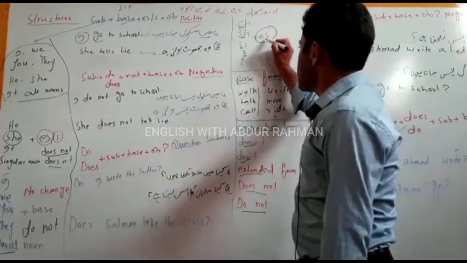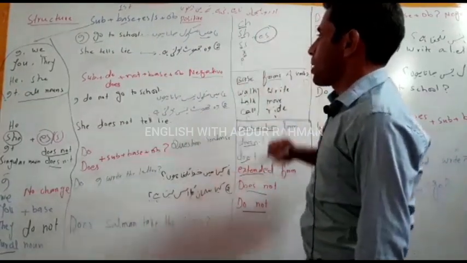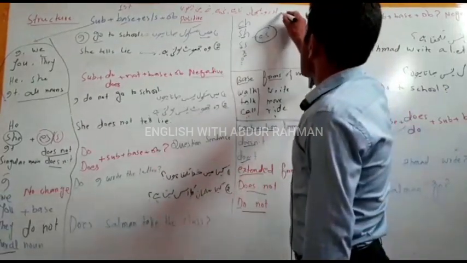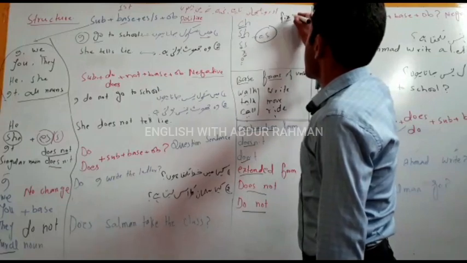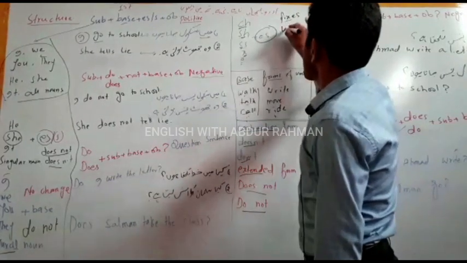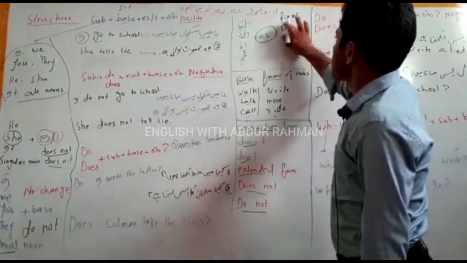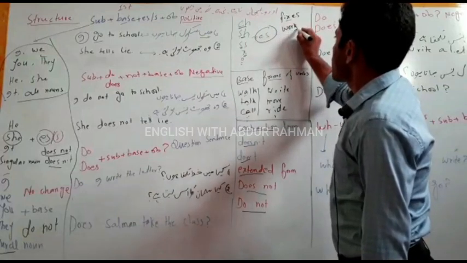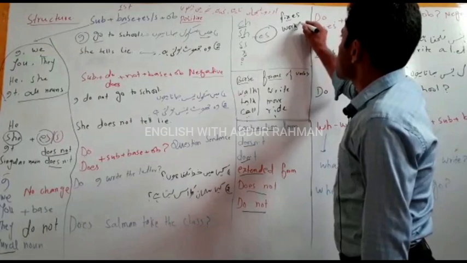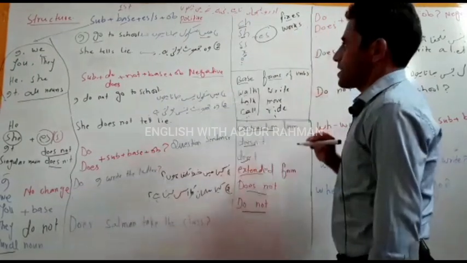For example, fix is ended by x, so we add es. Come to the second word, work, ended by k, so here only s.